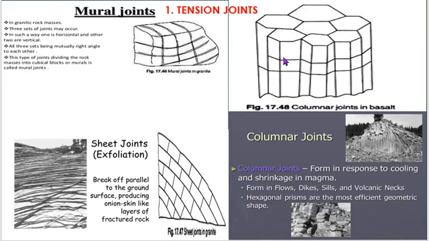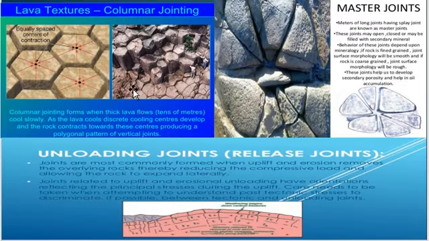These joints are produced during the cooling of horizontal flows of lava due to the development of weak planes by radial contraction around spaced centers in the cooling mass of lava. So, columnar jointing forms when thick lava flows, tens of meters thick, at about 1000 degrees centigrade cool slowly.